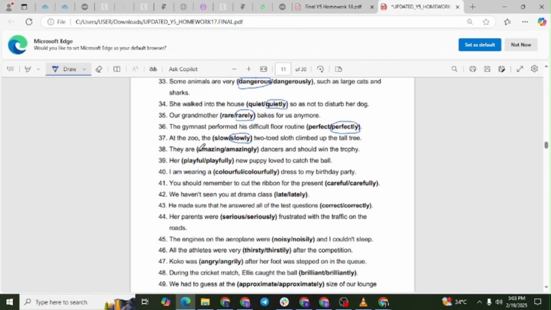Question number 38. They are amazing dancers and should win the trophy. Explanation. Amazing is an adjective describing dancers. Amazingly is an adverb and would not fit here.